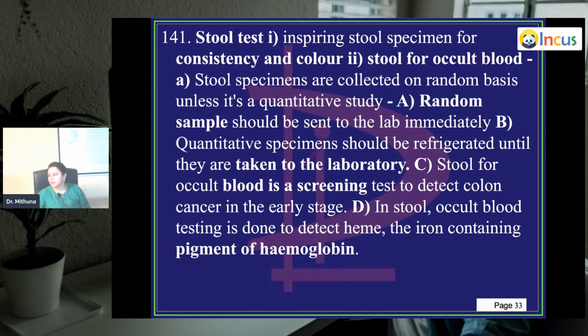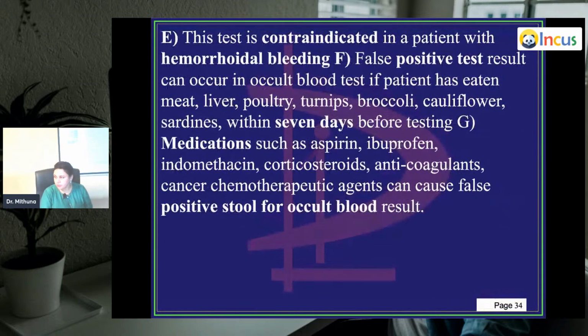Stool occult blood testing is done to detect heme. What does blood contain? Heme, which is the iron-containing pigment of hemoglobin. This test is contraindicated in a patient with hemorrhoidal bleeding. So the cause of the bleeding here is hemorrhoids, it's not CA colon. Usually you put in a proctoscope or do an endoscopy, sigmoidoscopy to see where the hemorrhoids are. If the cause is hemorrhoids, then definitely you don't want to puncture that area because it will lead to continuous bleeding. They're all like veins there.